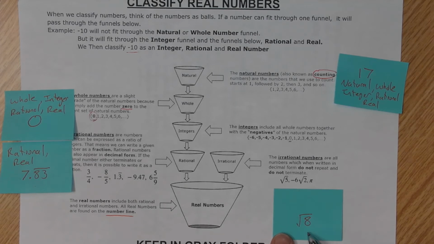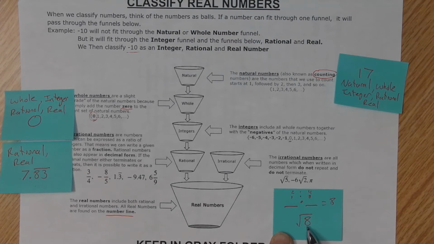Now the square root of 8. When we say square root, we say what number times itself is equal to 8. Now I know some of you say, oh, I know, it's 2 times 4. But 2 and 4 are not the same number, so that doesn't work. And you can try the other, 1 times 8. That doesn't work.